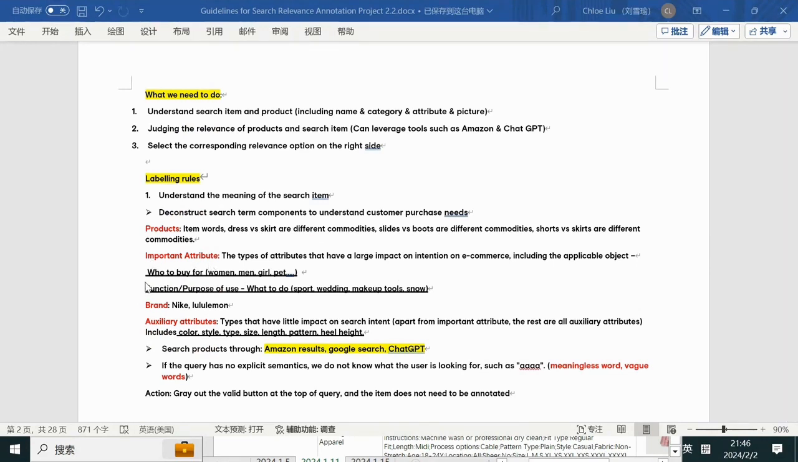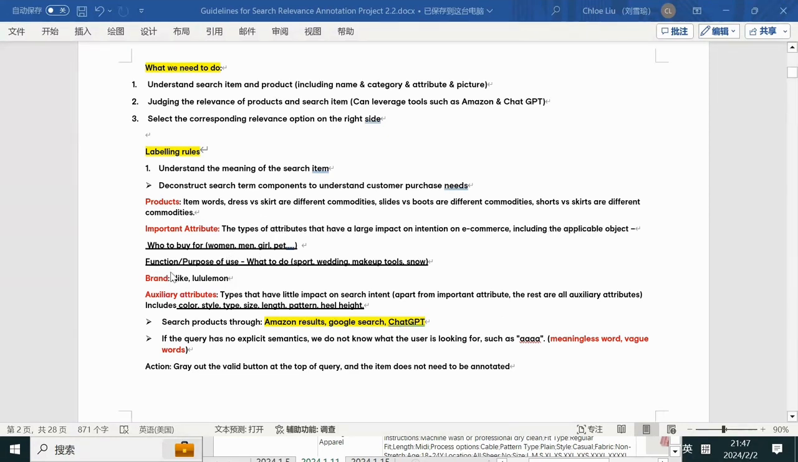Next, we need to know the important attributes. There are two key points we need to pay attention to. First, what are the important attributes? The first is who it is bought for, for example, women, men, girl, and pet. Here is an example. The client searches for a pair of men's shoes, but the product is a pair of women's high heels. Apparently, the product doesn't meet the requirement of the search item, right? So under this circumstance, we can mark it as irrelevant, as it didn't meet the requirement. The search item is for men and the product is for women.